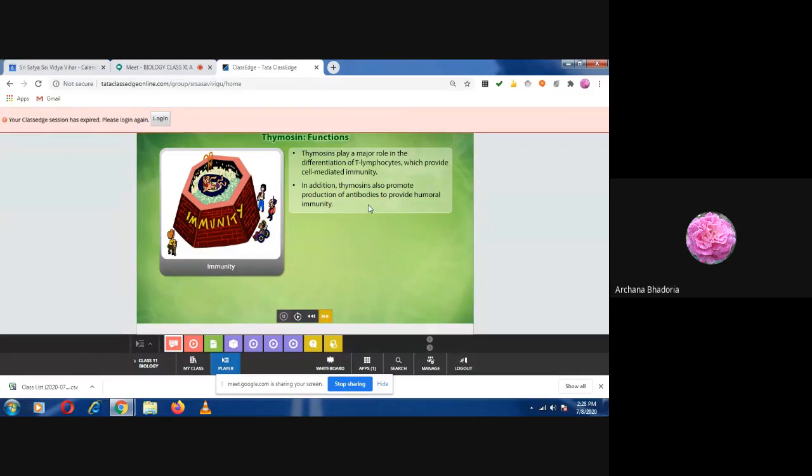That type of immunity we call humoral immunity. So both types of immunity, cell-mediated immunity and humoral immunity, are affected by thymosin, which is secreted by the thymus gland. Is it very clear to you all, children? An indirect question can be asked: why does immunity decrease with age?